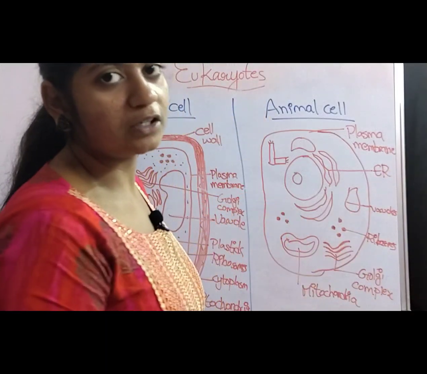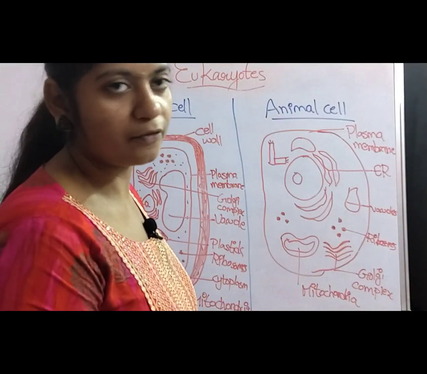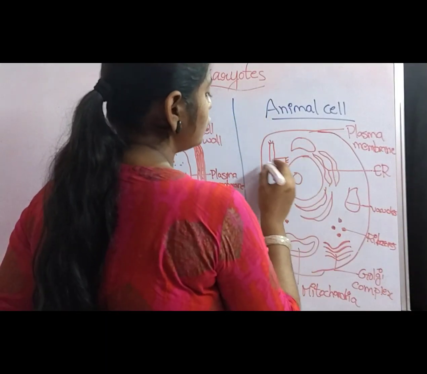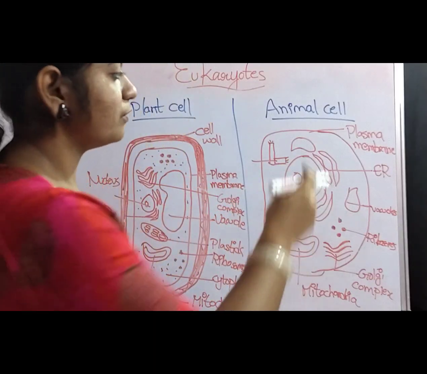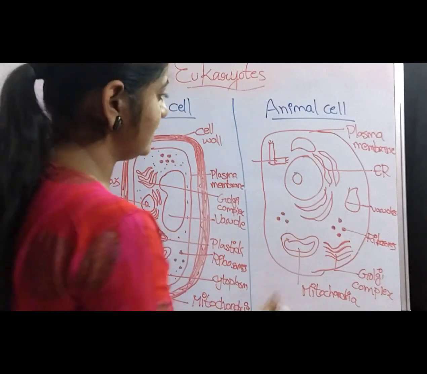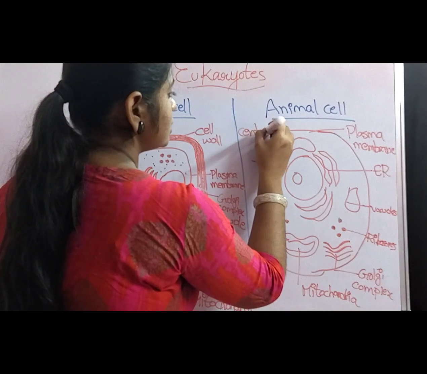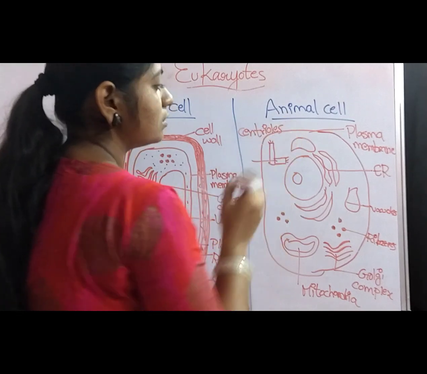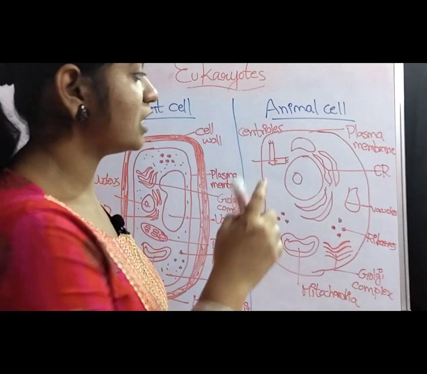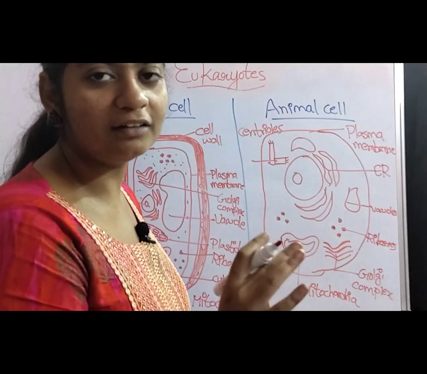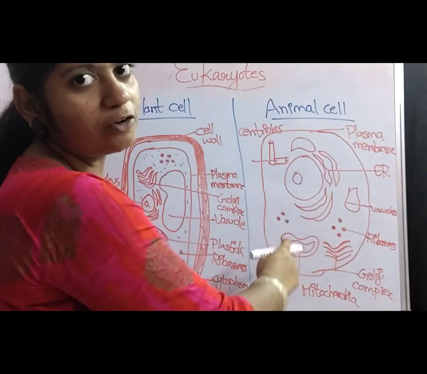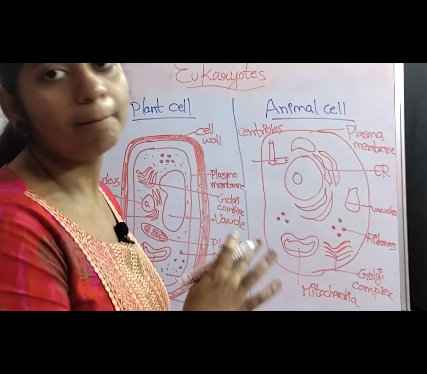The endoplasmic reticulum may be smooth or rough endoplasmic reticulum. And also an additional structure which is present in the animal cell is centrioles. The centrioles are the structures which are present exclusively in the animal cells. These centrioles are completely absent in the plant cell.